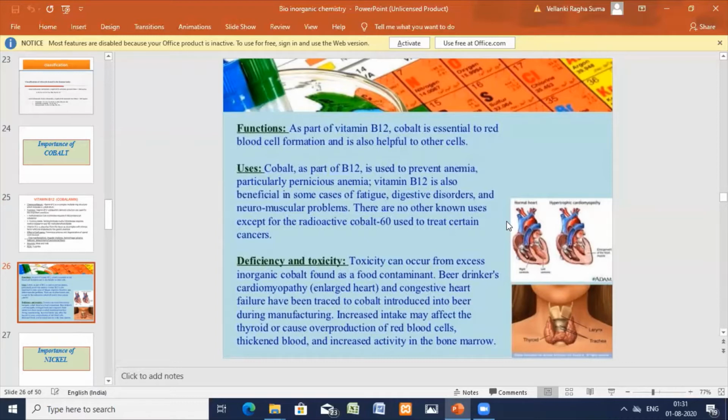So there is deficiency, and along with the deficiency, there is also toxicity. Toxicity can occur from excess inorganic cobalt. In food contaminants, as I've told you, beer drinkers can develop cardiomyopathy, an enlarged heart. For the drinkers, cobalt is added to the beer, and the excess content causes toxicity. Congestive heart failure can take place.